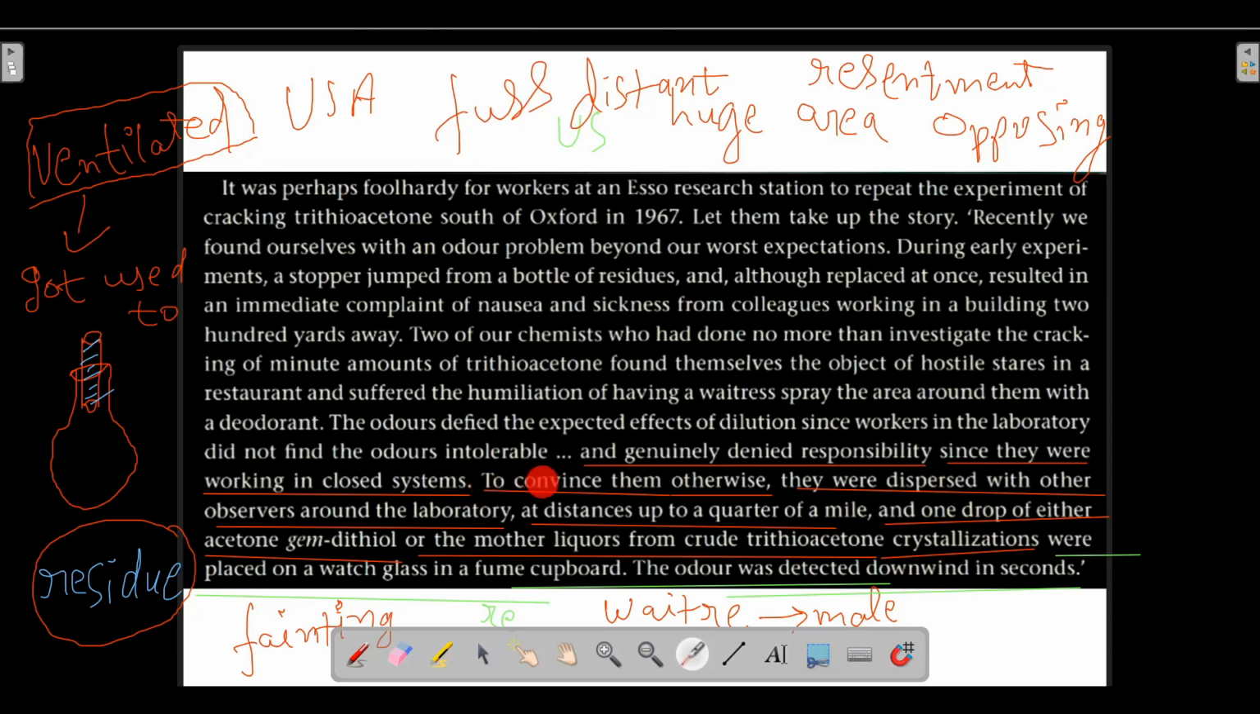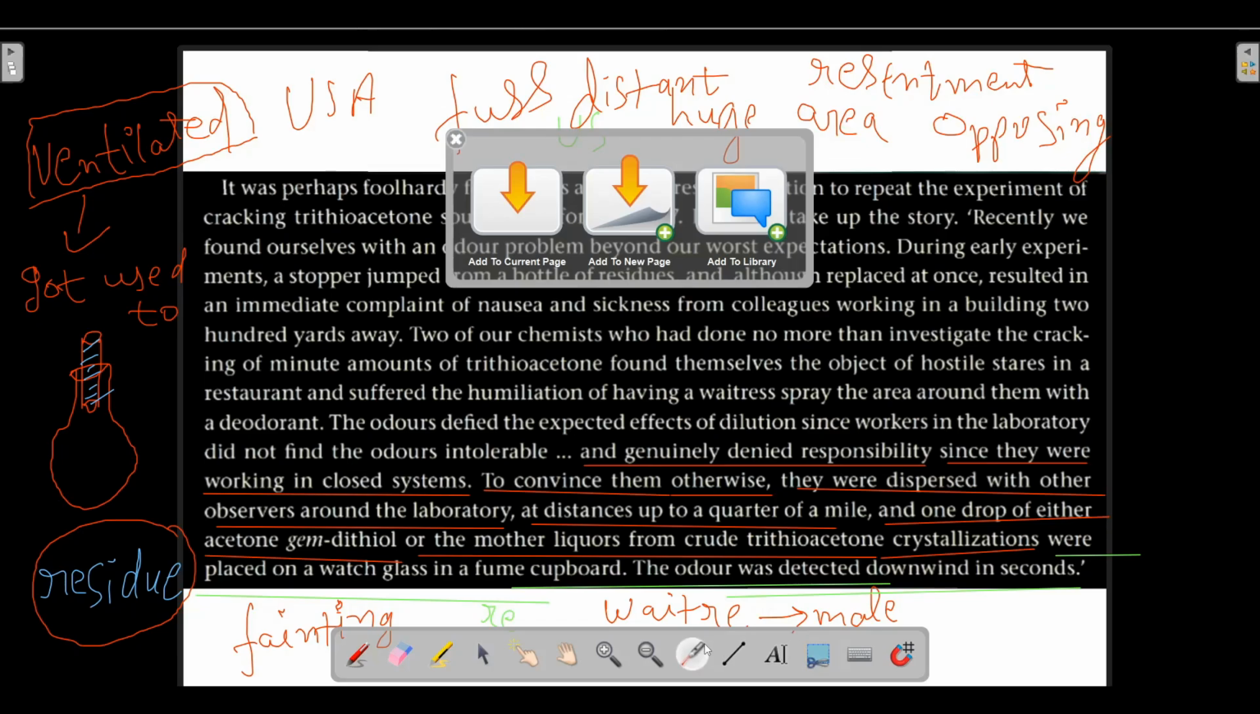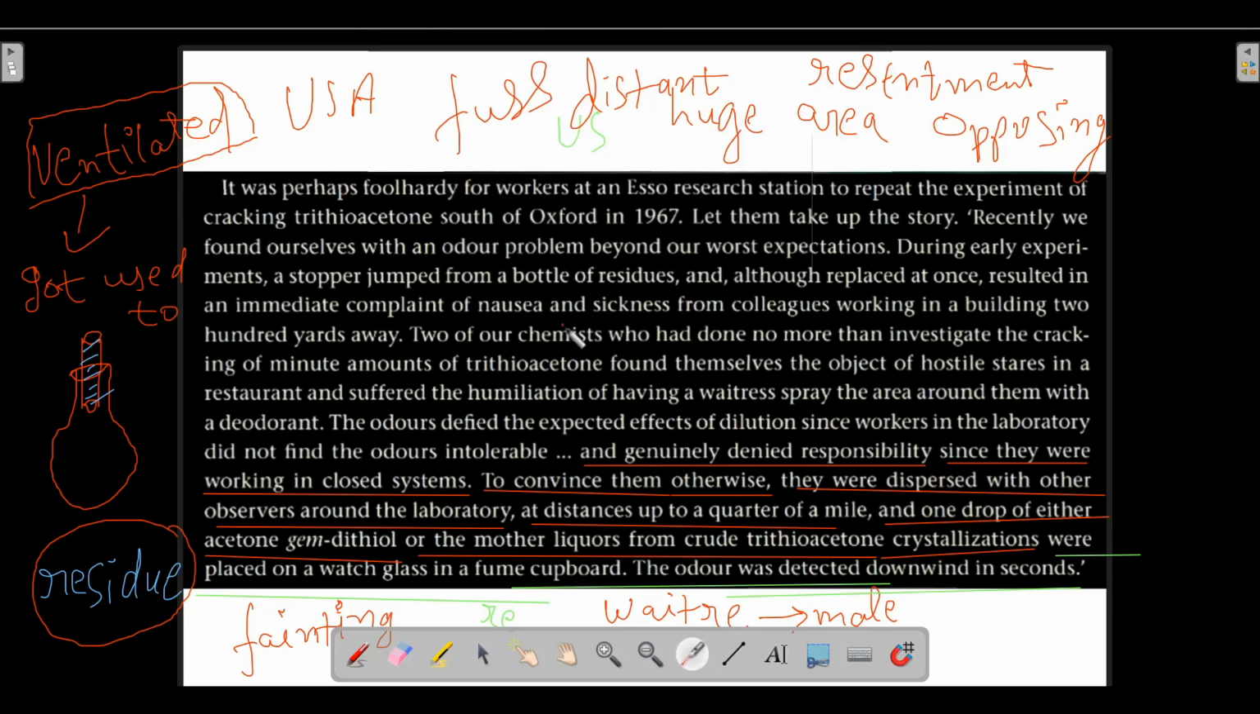Okay, and these chemists who were denying the responsibility of making the foul smell also got convinced because of this experiment. The odor was detected downwind in seconds. Within a few seconds itself, the odor was detected downwind, and the chemists got convinced that we are responsible for the foul smell. So this was the experiment which was performed.